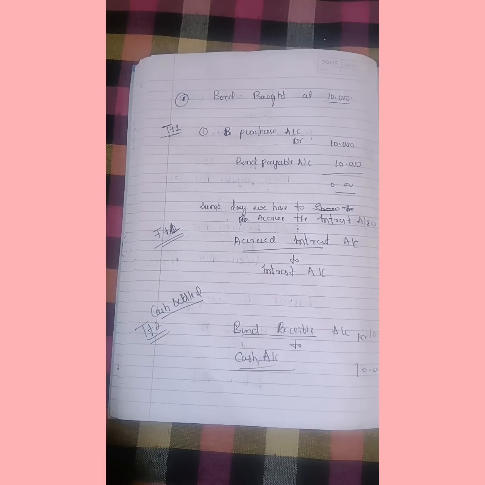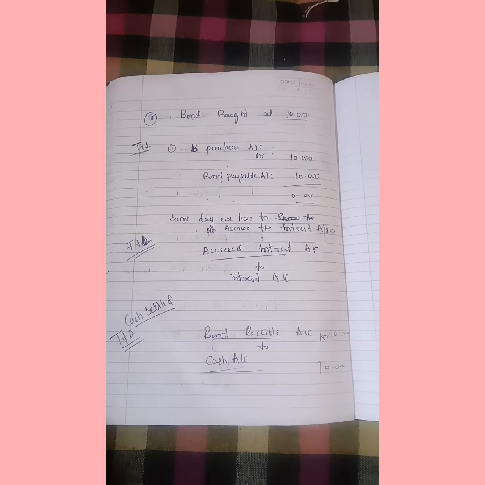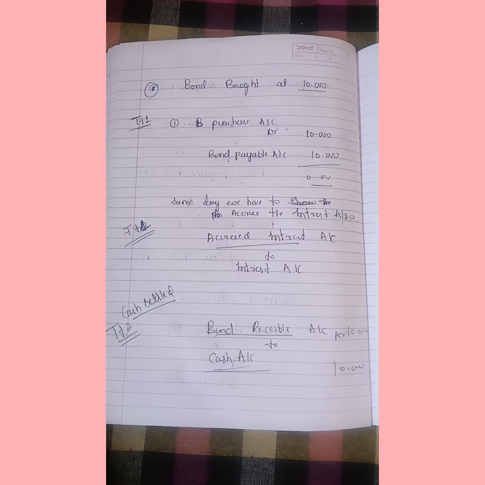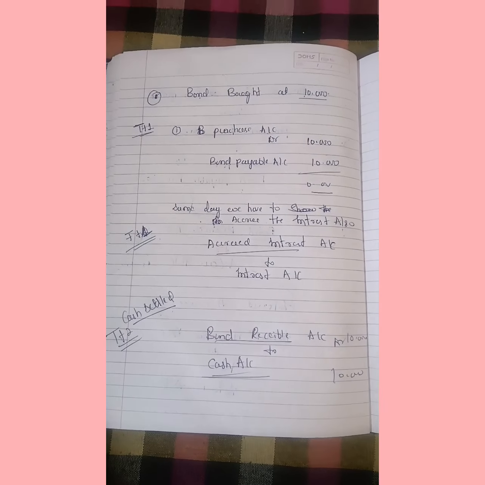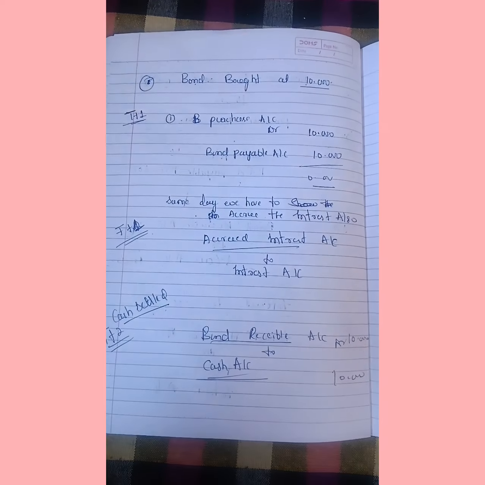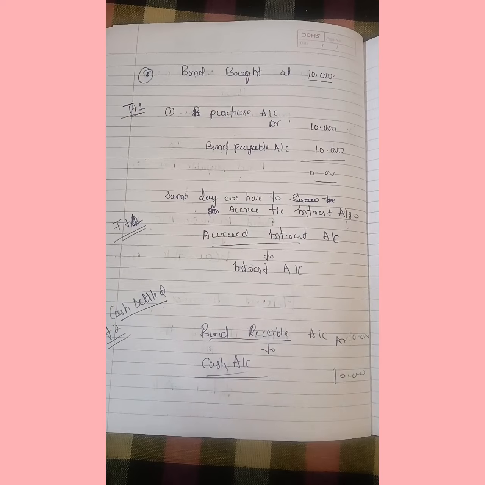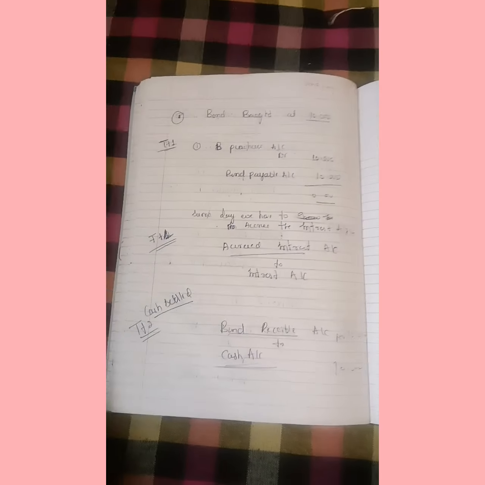Now T+3, what will happen? Cash will settle. So you have created one journal entry on T+1 day, purchase account debit to bond payable account. Now we have received the cash, so we have to close that entry. That's why we are passing this journal entry on T+3, bond payable account debit to cash account. Now what is happening here?